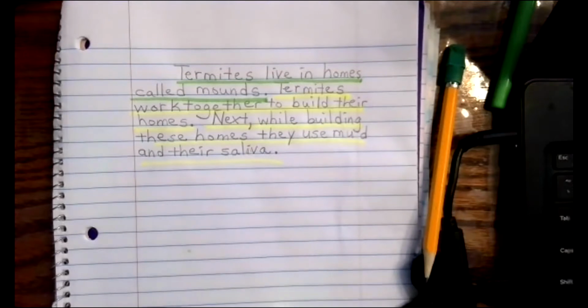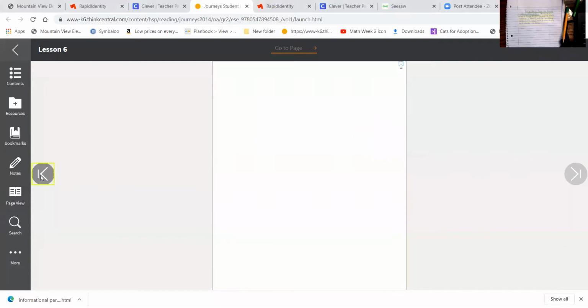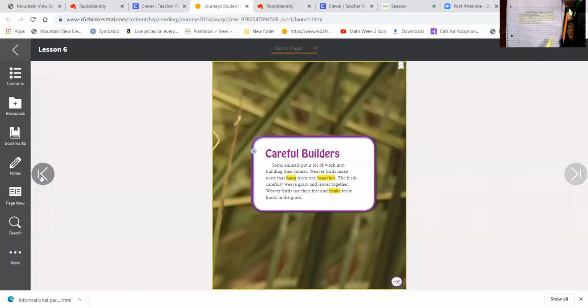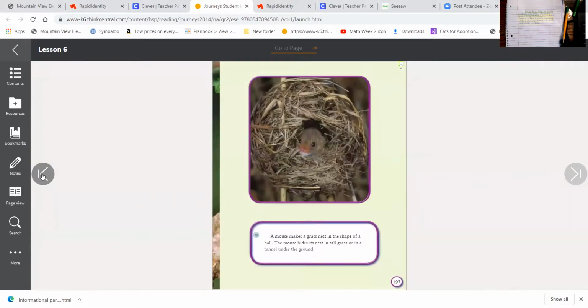Okay, so what I want you to do now in your journal is I want you to go back into the text of the animal that you want to write about. For example, if you chose the mouse, go back to page 197, review that information about a mouse and how it creates its nest.